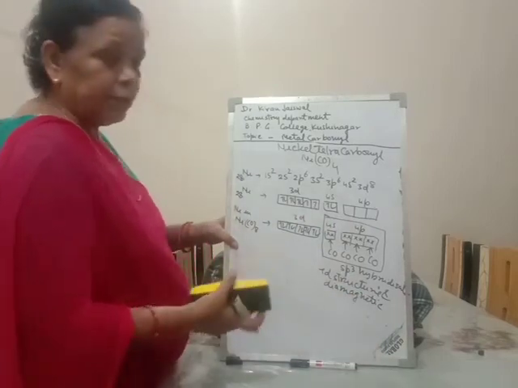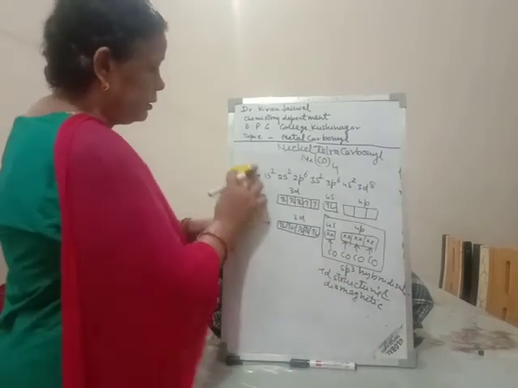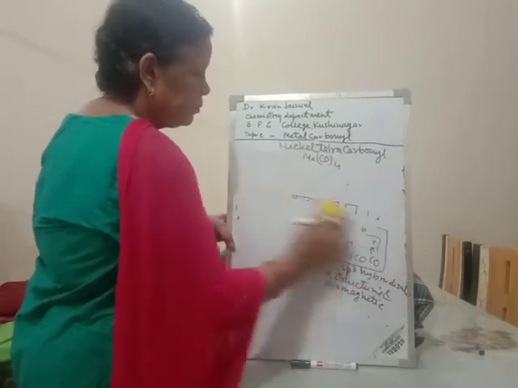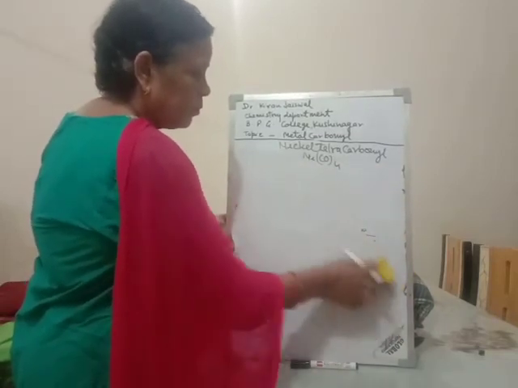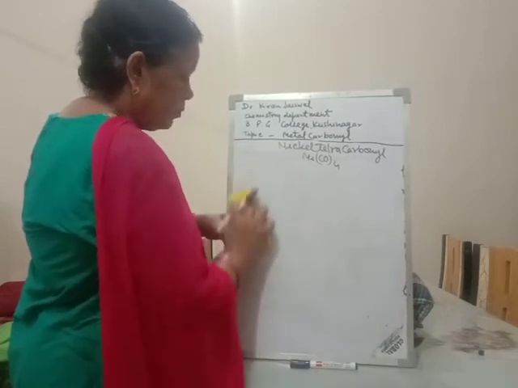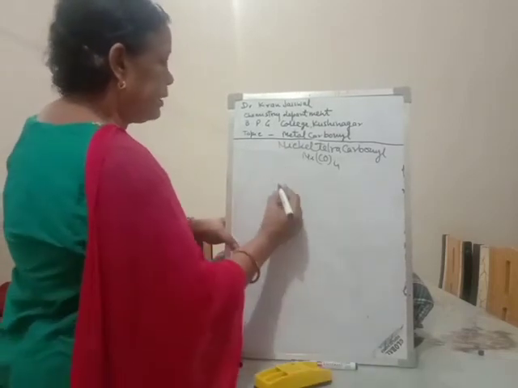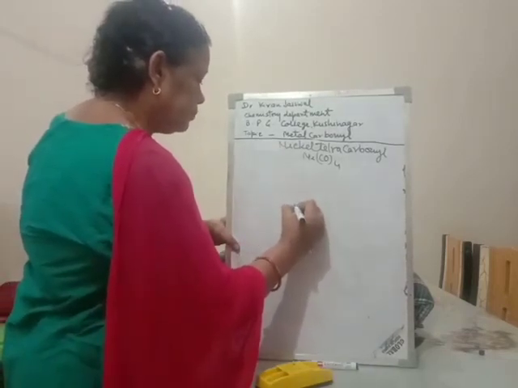The structure of nickel tetracarbonyl will be this.